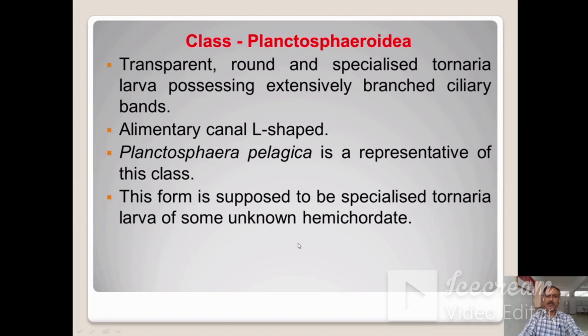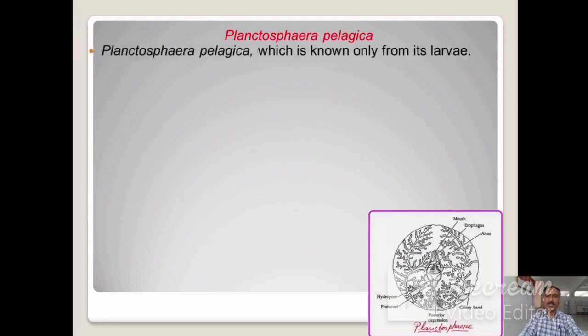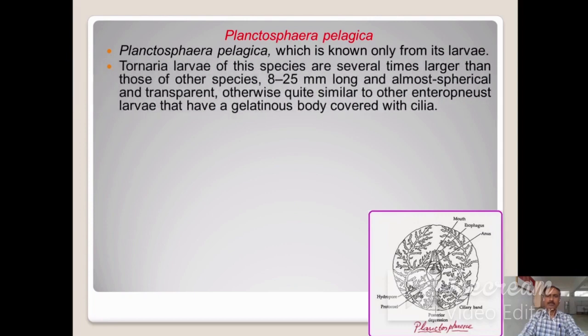This form is supposed to be a specialized Tornaria larva of some unknown hemichordate. This is the example, that is Planctosphaera pelagica, which is known only from its larvae.